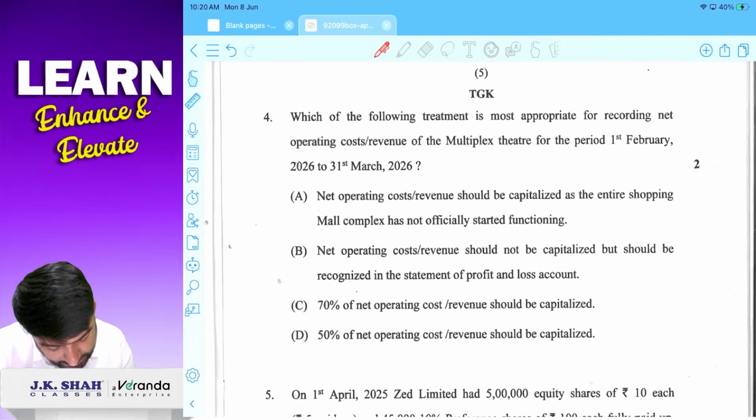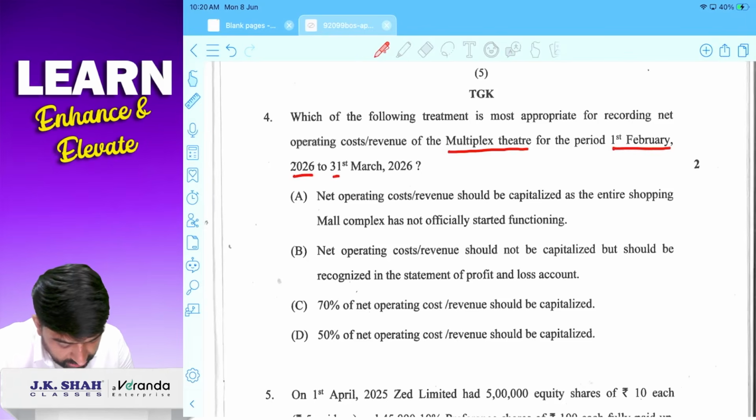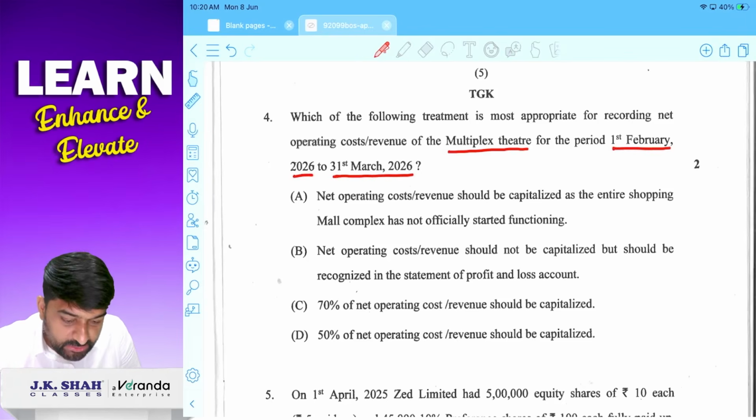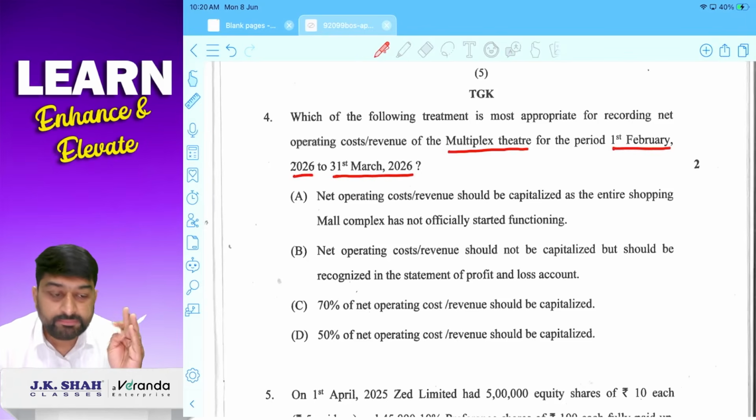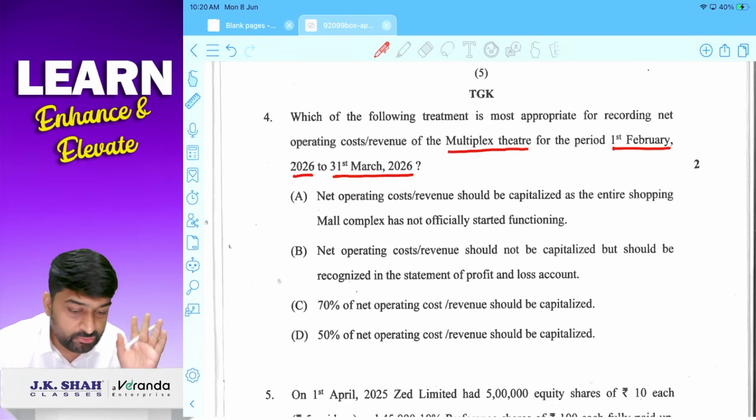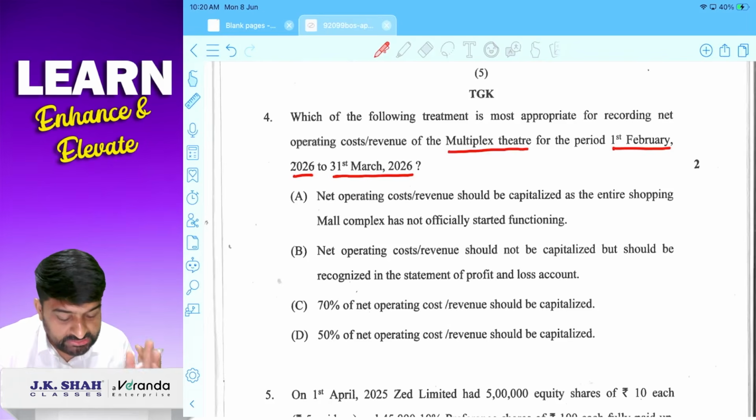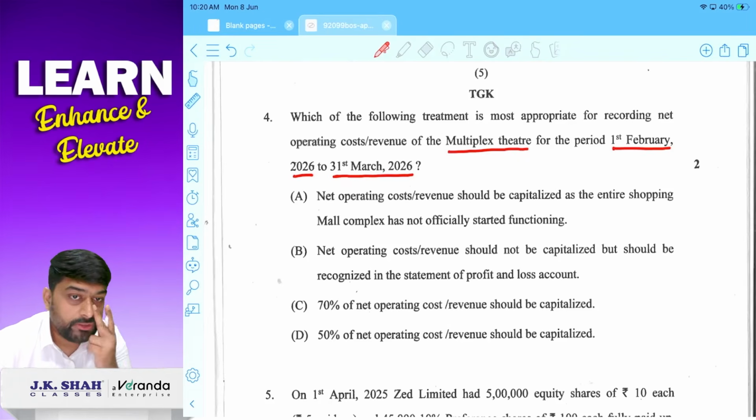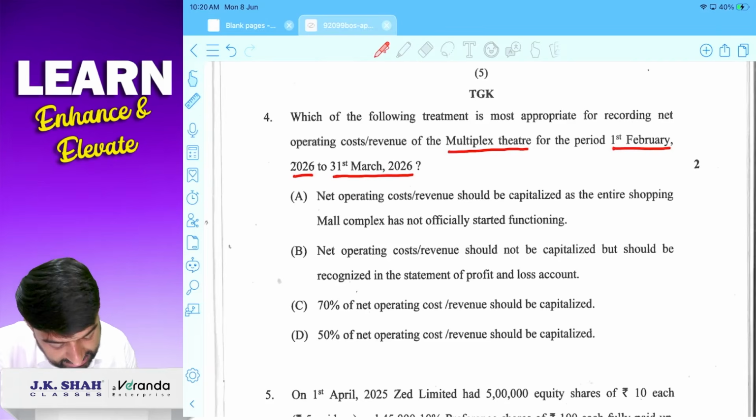Which of the following treatment is most appropriate for recording net operating cost or revenue of multiplex theatre for the period 1st February 26 to 31st March 26? Now in this question it is clearly stated that multiplex theatre is ready for use. It is ready for use from 1st February. So whatever cost and whatever revenue you are going to generate, that will not be capitalized. It will be transferred to P&L. So answer is A.